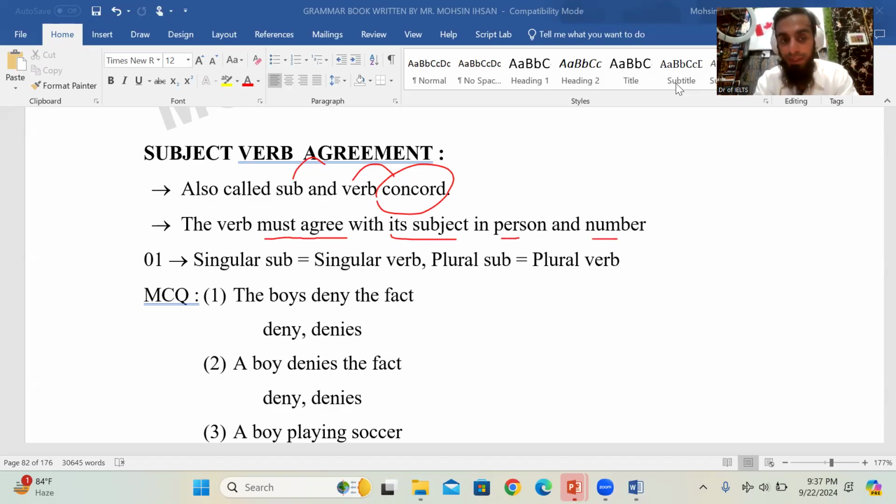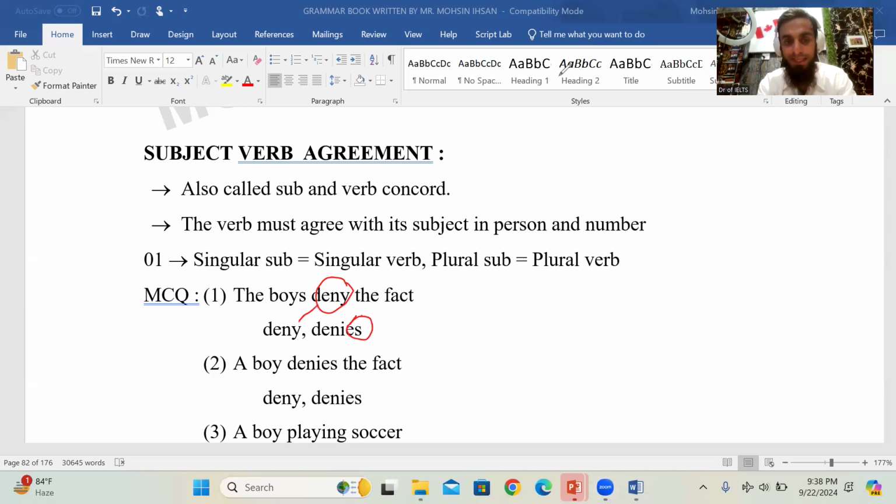What does it mean? If there is a singular subject, we use a singular verb. If there is a plural subject, we use a plural verb. For example, the boys. Is it singular or plural? Plural. So the boys deny or denies? Denies means inkar, refuse, deny. The answer is deny, because in present simple tense with a plural subject we do not write S or ES. So the plural verb is deny, right?